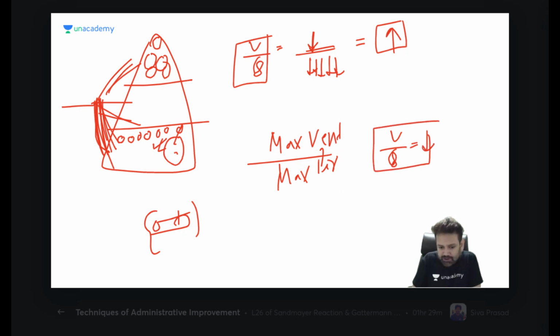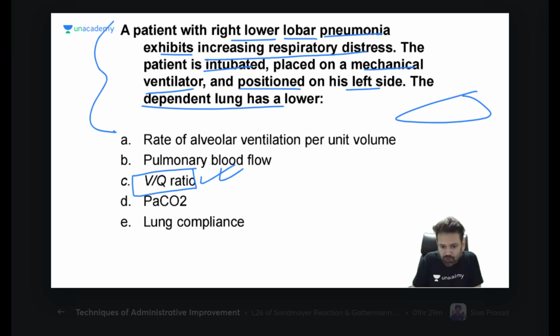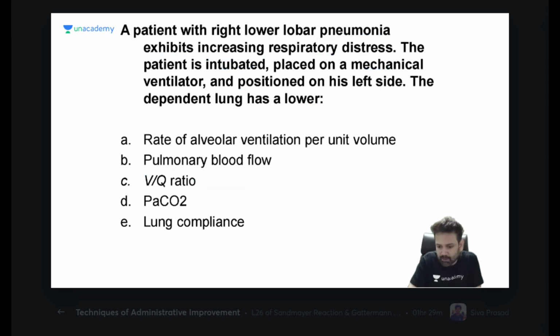If you just change this scenario and you are lying down, not standing, this is your lung. So the dependent portion of the lung will behave like base, and the upward portion will behave like apex. So they are asking about the dependent portion of the lung, which is behaving like base. So what will be minimum at the base or at the dependent portion?